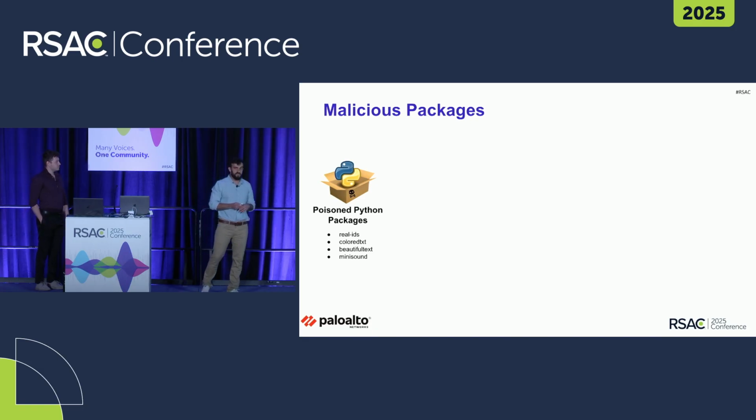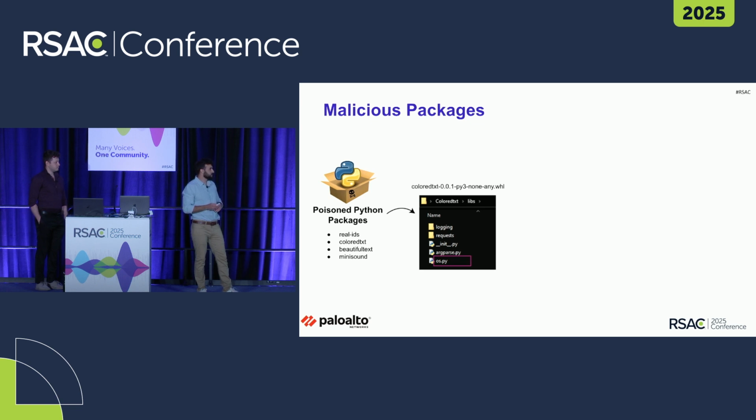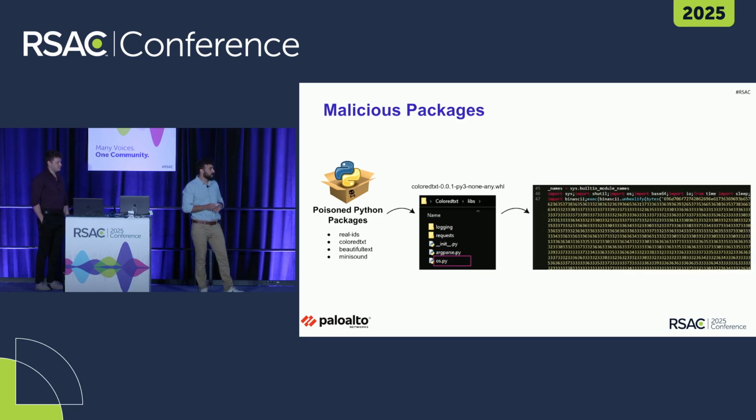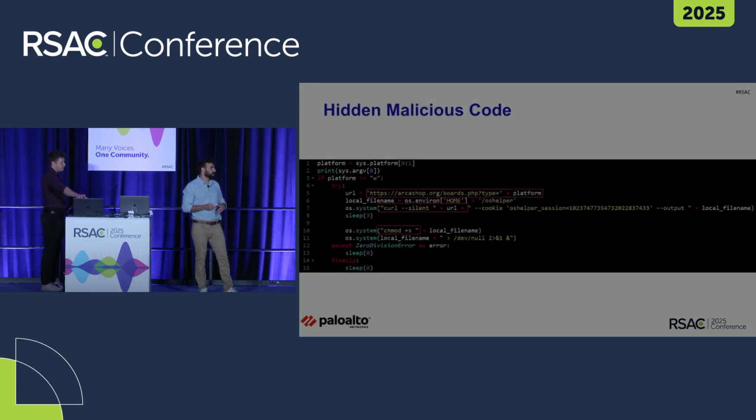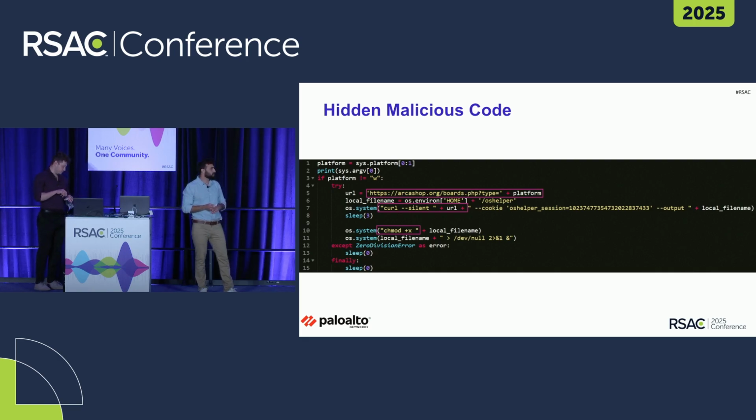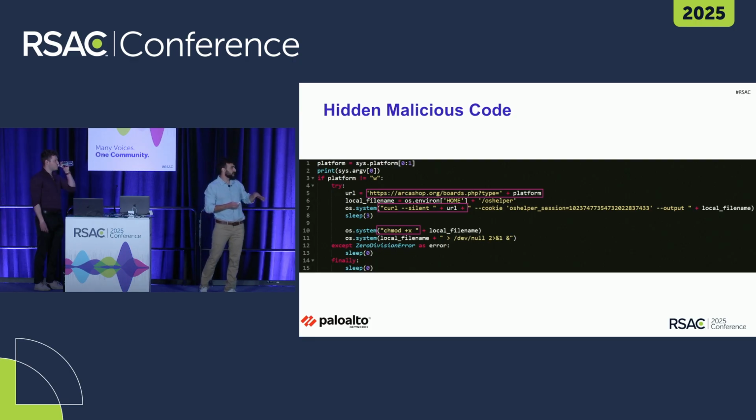So we took one of these packages to see how it looks from the inside. We took a package called color.txt, this specific version of it, extracted its content, and browsed this os.py file. And this is what we saw inside, and we immediately understood that this can't be really good, right? So the natural next step was taking this string and deobfuscating it, and this is what we found. We can see the known routine again of connecting to a command and control server, silently downloading malware, and executing it in the background.